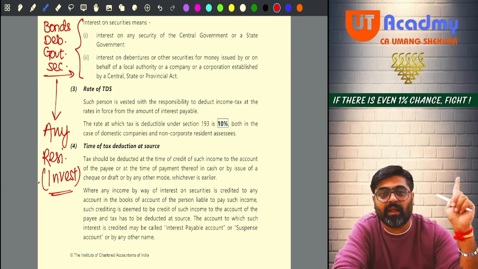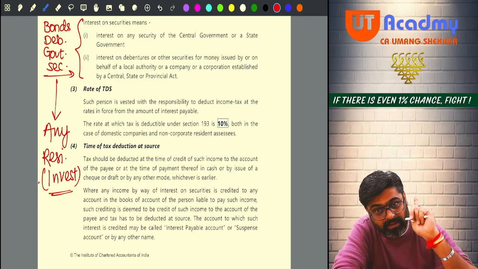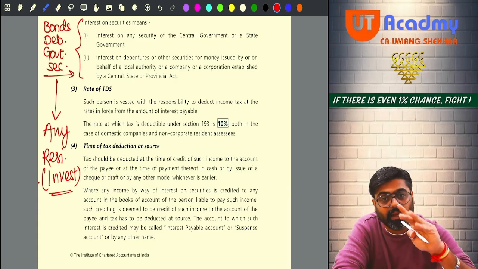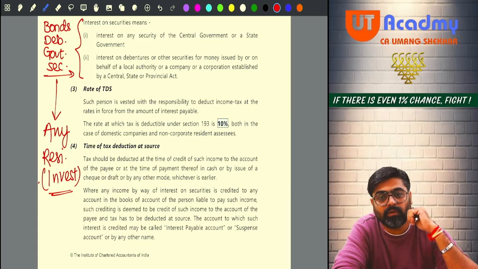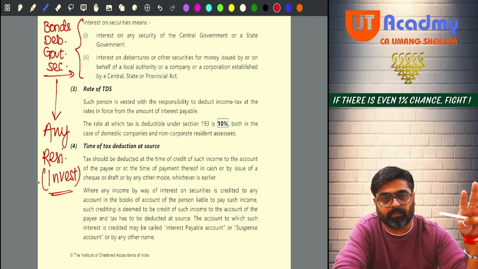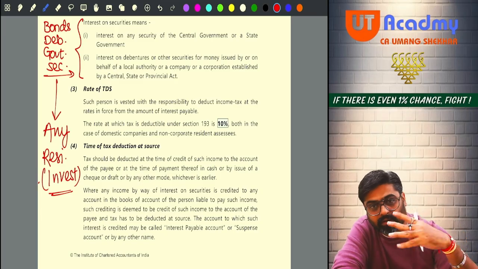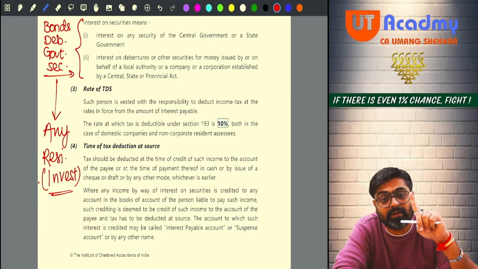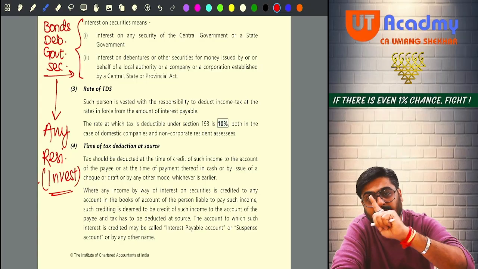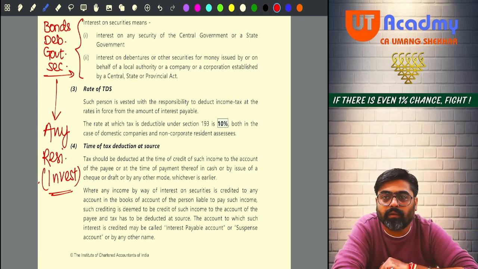195. Here also it will happen. Other provisions will be applicable. But the TDS will be deducted in that case also. Please remember, if the question tells you that the payment is made to this non-resident, interest payment is made to this non-resident, you will say no TDS will be deducted, you are gone. You are supposed to say TDS will be deducted, but not as per the provisions of section 193. There are different provisions. Got it, sir?